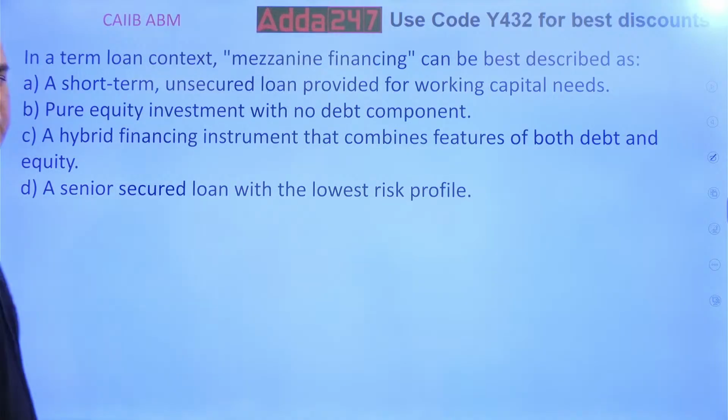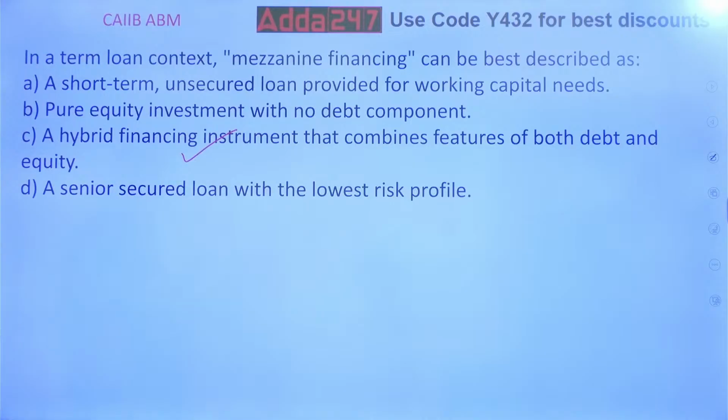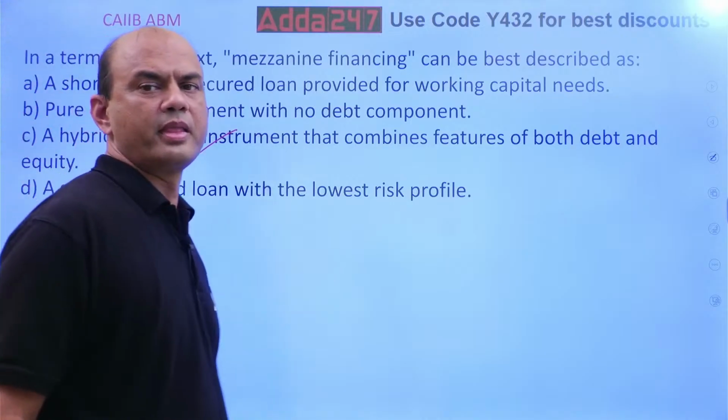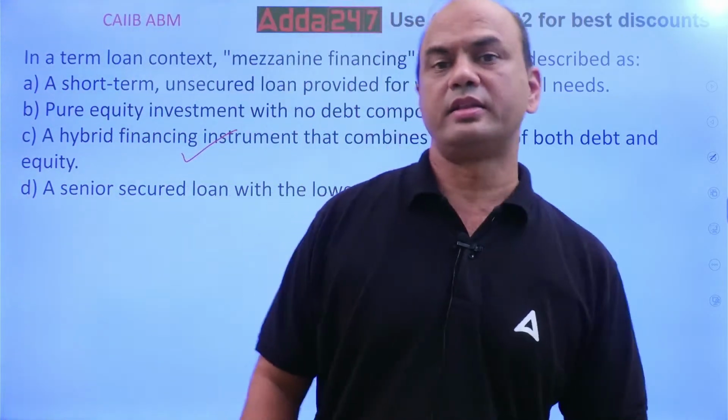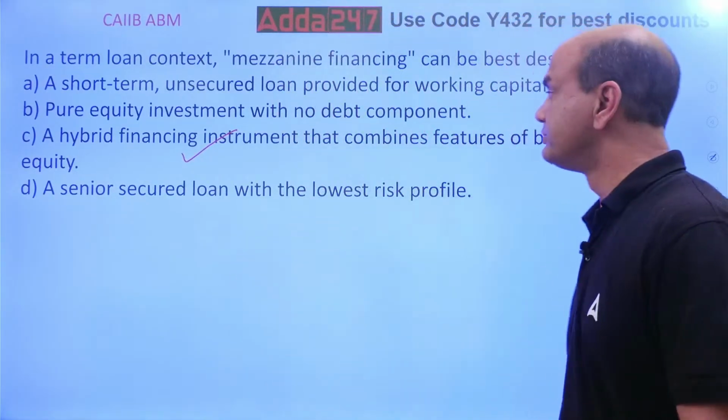Think, everyone, think. The answer is, it's a hybrid component. It's a mixture of equity and debt. That is called mezzanine financing. Kindly note this.